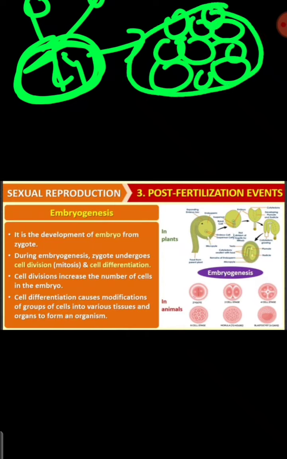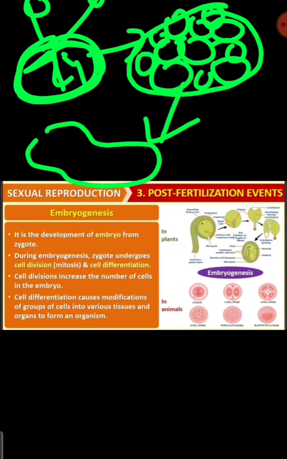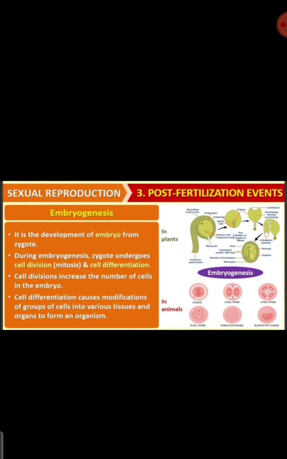So it will divide and then cell differentiation takes place inside, so that different organs form. Some cells will differentiate to form eyes, some cells will differentiate to form legs, okay. So like that cell differentiation should occur, okay. So the zygote undergoes cell division and cell differentiation, okay. So that we have studied.